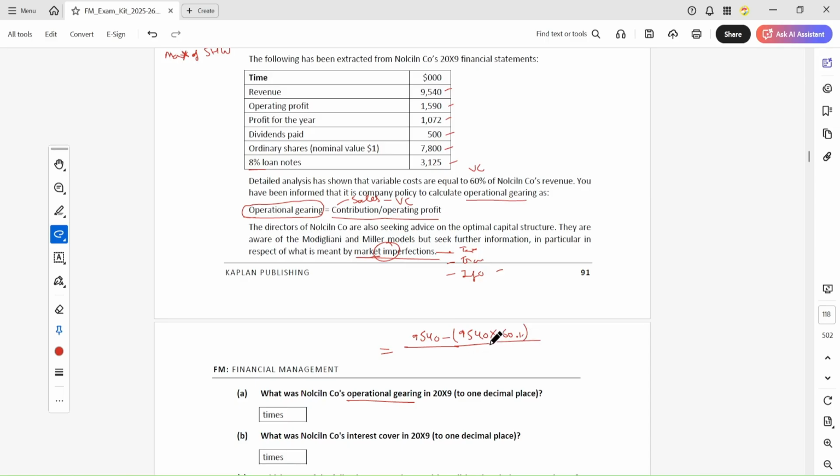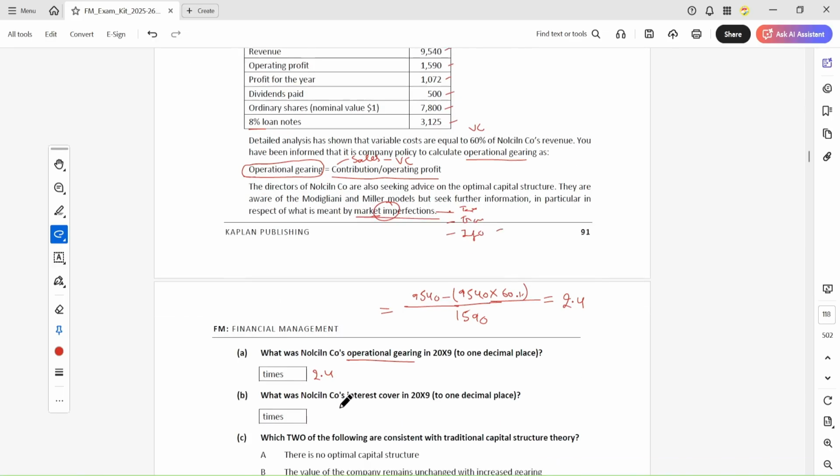We have to deduct this, and this is the contribution. And operating profit is given as 1590. So now we have the answer, 2.4. 2.4 times is the operating gearing.